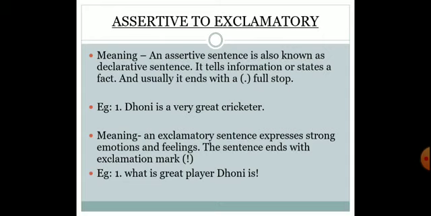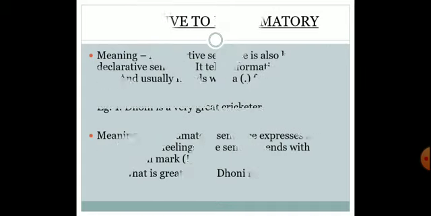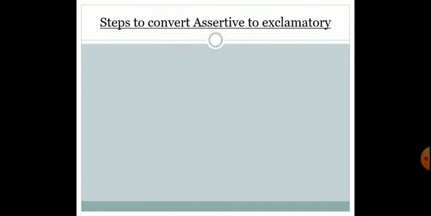So here we have the same sentence, how it is being changed into an assertive one and how it changes into an exclamatory one. You can see over here that the subject and the helping verb come at the end of the sentence. Then we put what or how according to the statement. Yes, so now let us move ahead and learn steps to convert assertive to exclamatory.